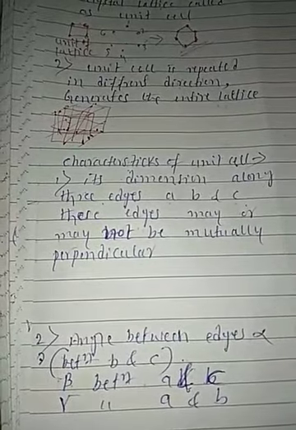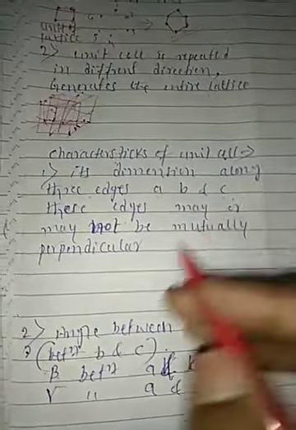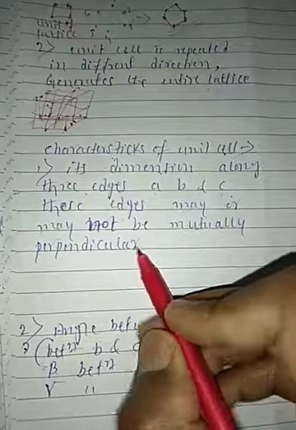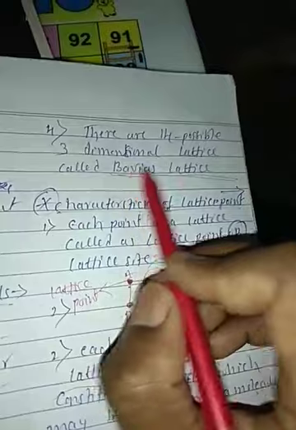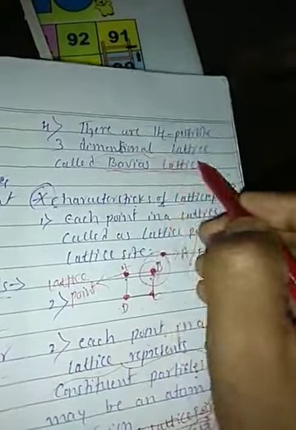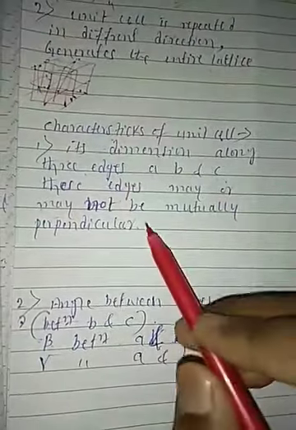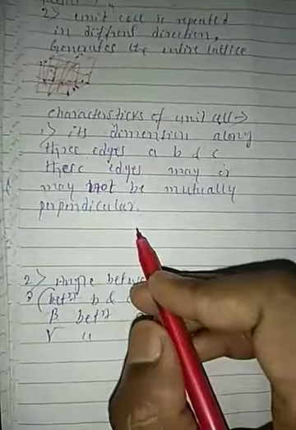How they are perpendicular and how they are not, we already saw in the 14 Bravais lattices. Right, students?